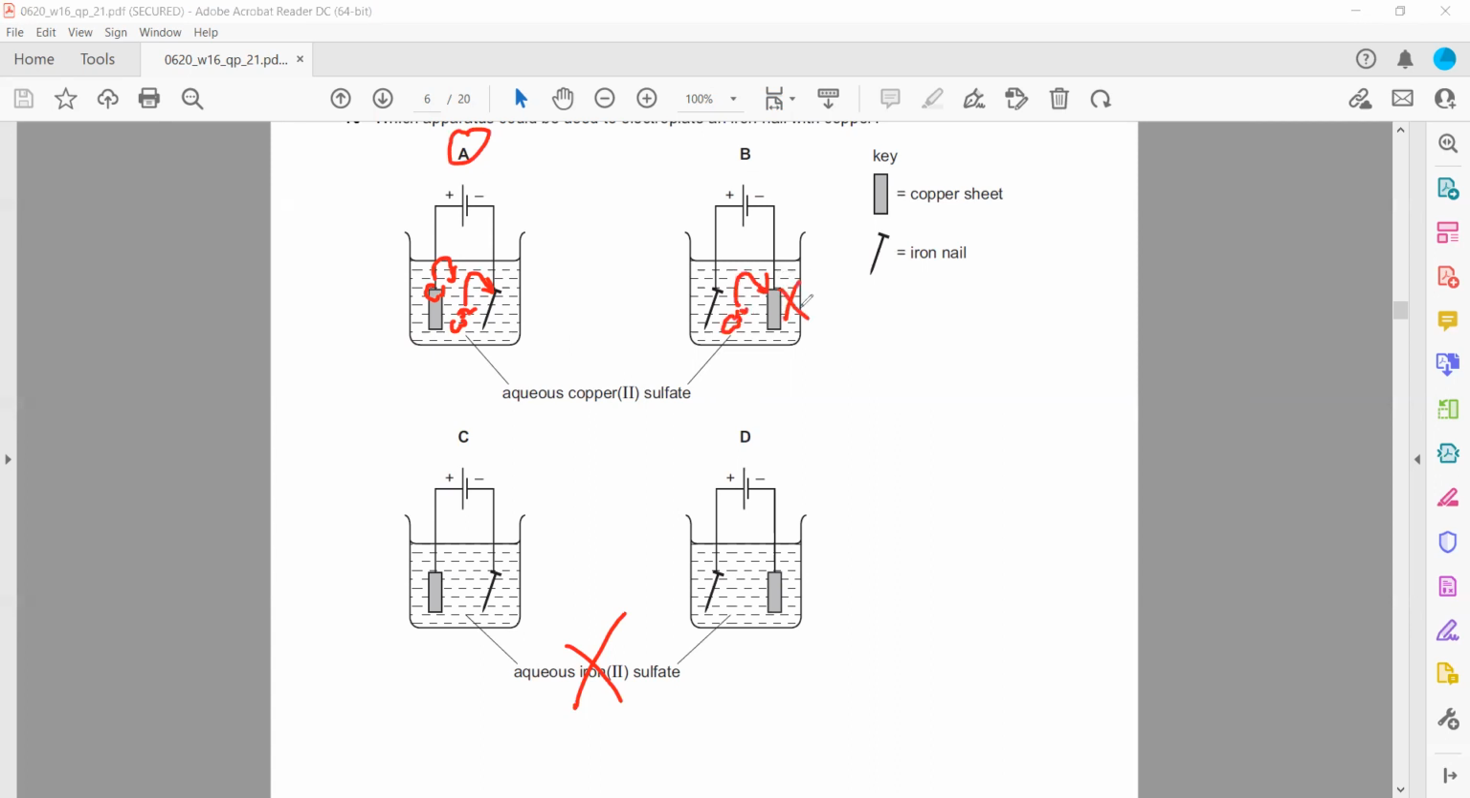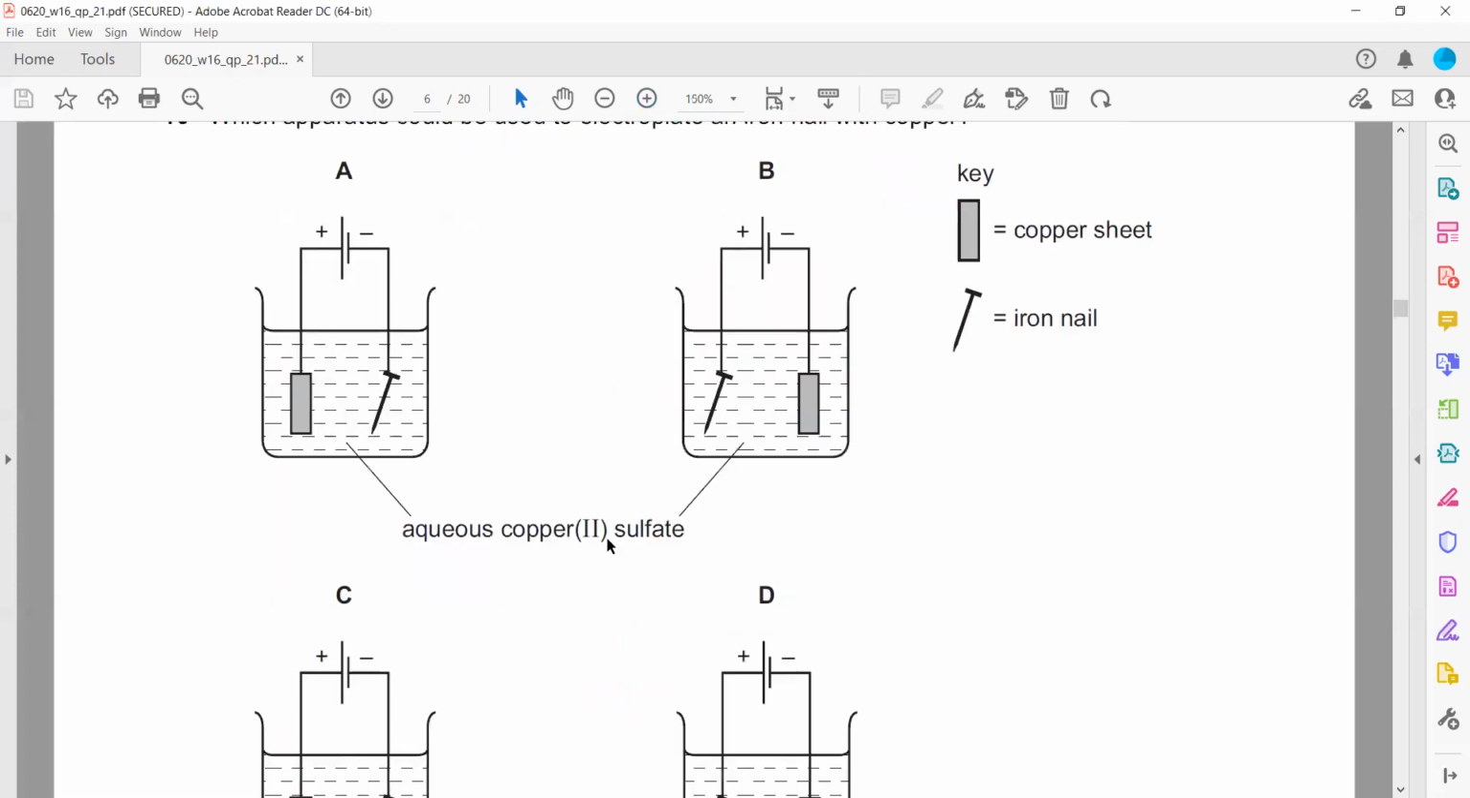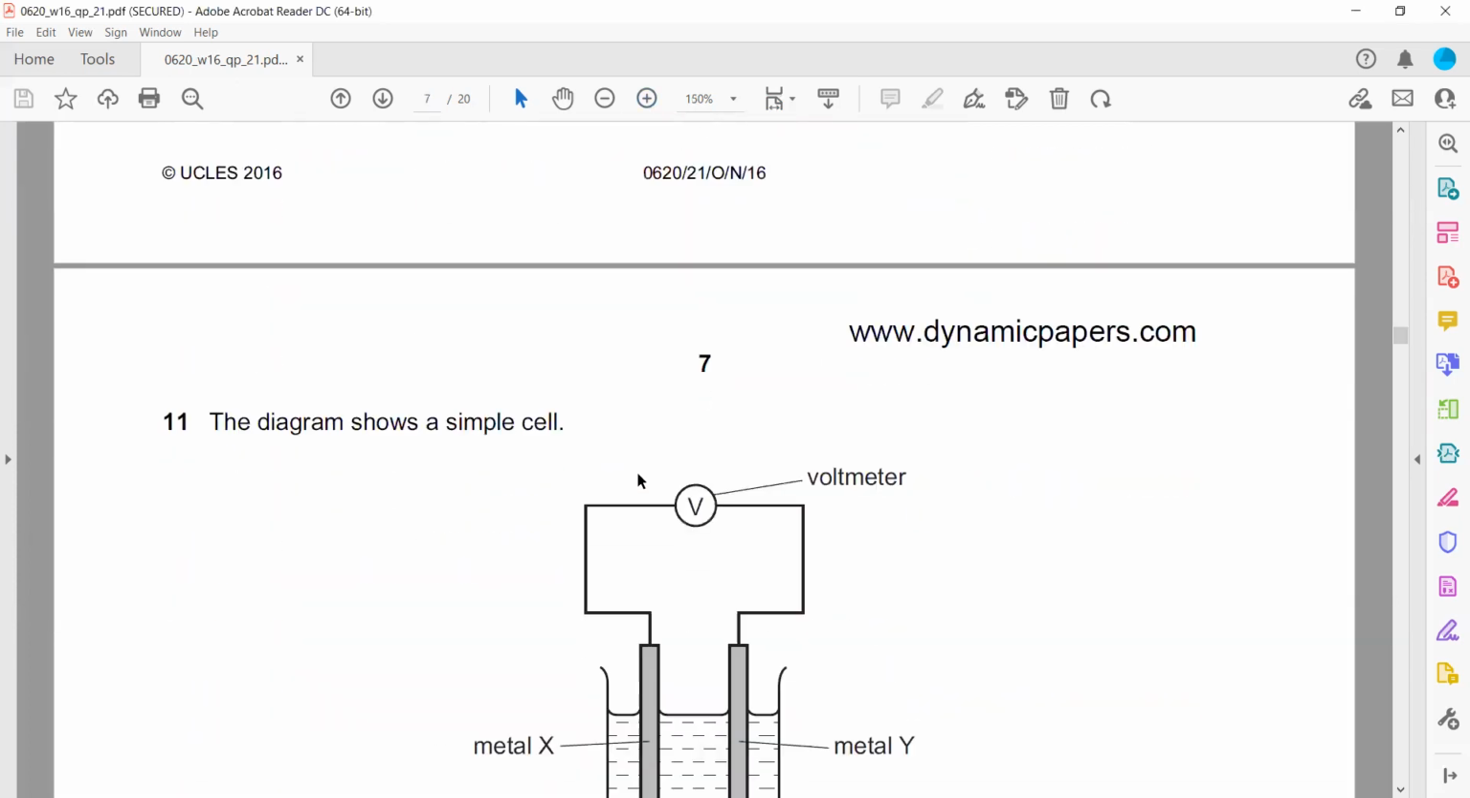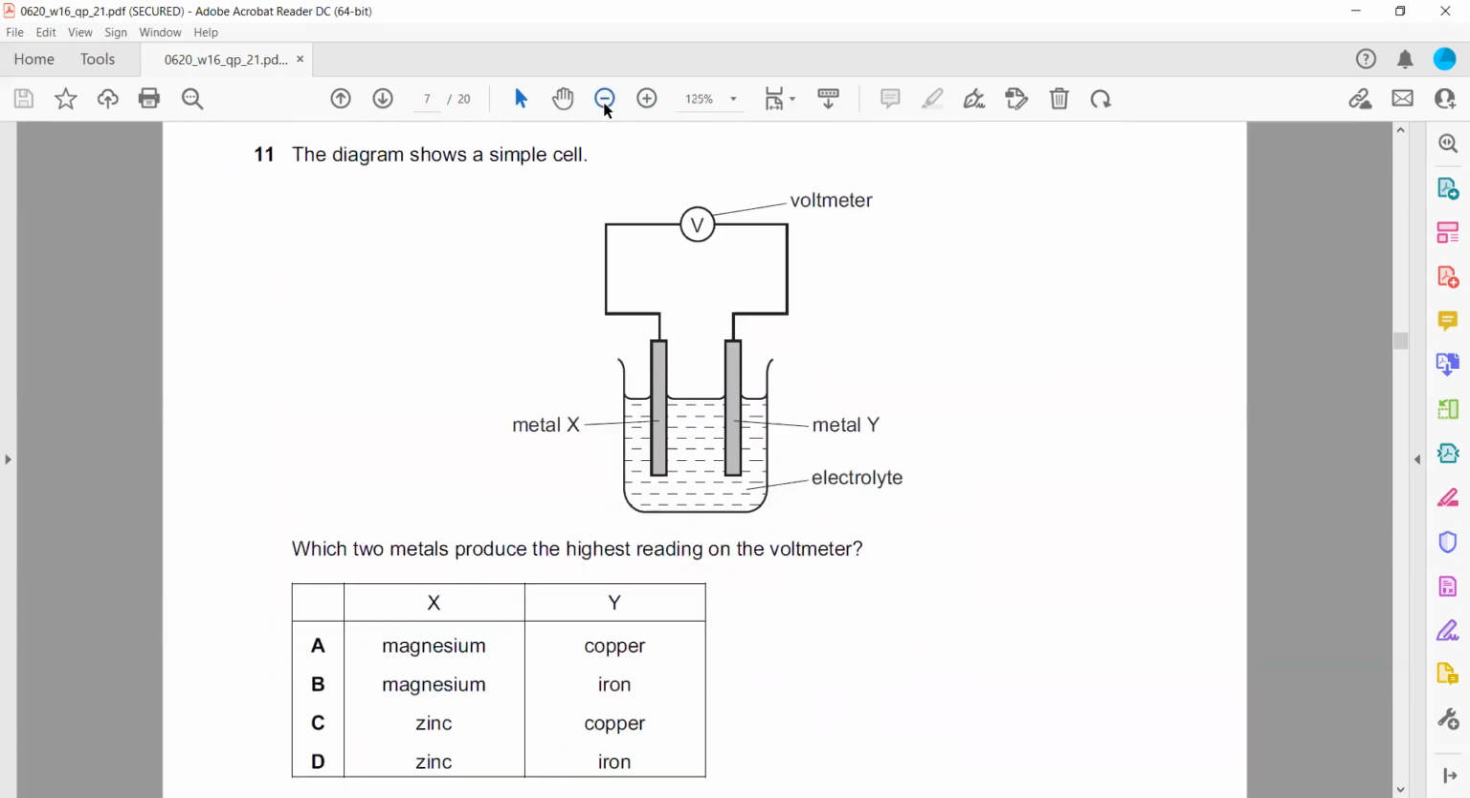The diagram shows a simple cell. Which two metals produce the highest voltage? If we want to produce the highest voltage, or increase the voltage of a cell, we should use two metals which have a greater difference in reactivity. So: potassium, sodium, calcium, magnesium, aluminium, zinc, iron, lead, copper, mercury, silver, gold, and platinum.